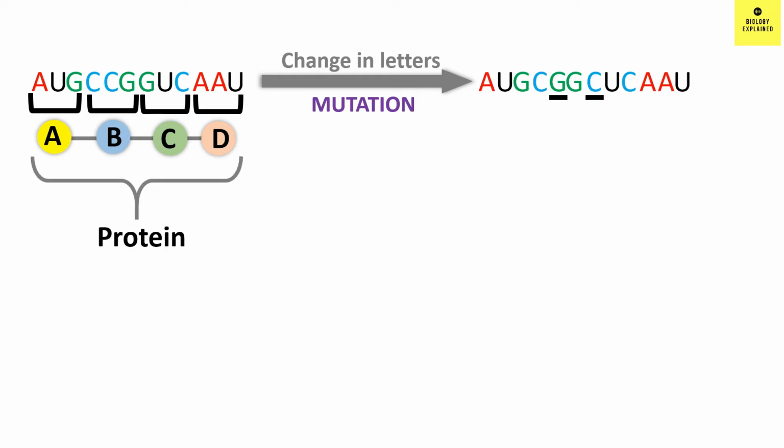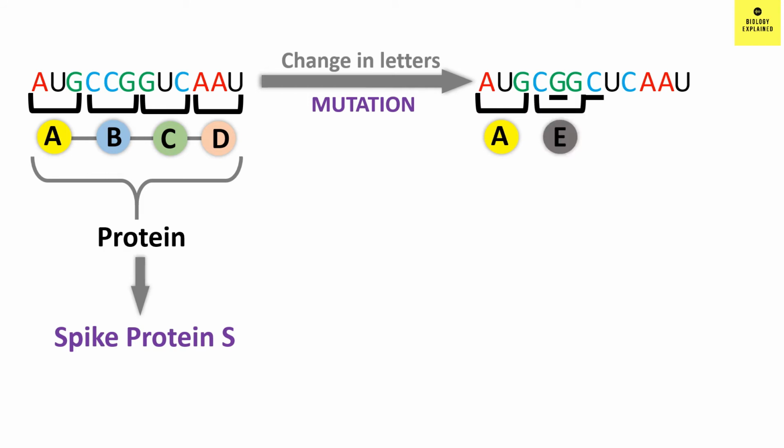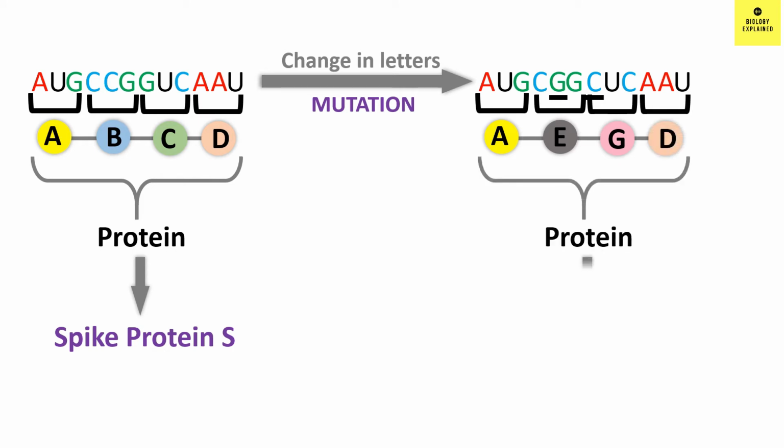So let's say amino acids A, B, C, D come together and form spike protein S. Now when the mutation has occurred, AUG codes for A, CGG codes for E, CUC codes for G and AAU codes for D. Now there is a change in the spike protein and this makes spike protein S prime.